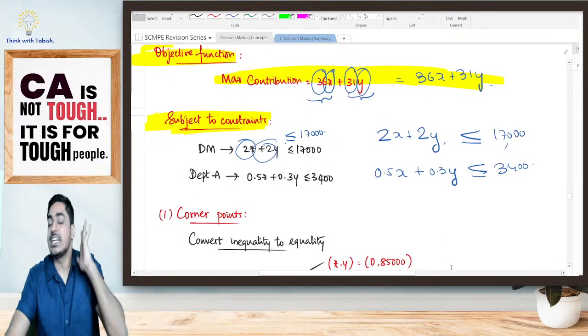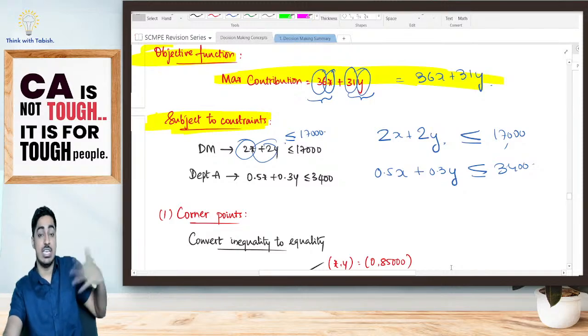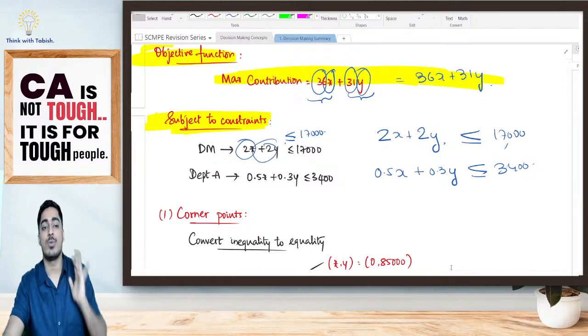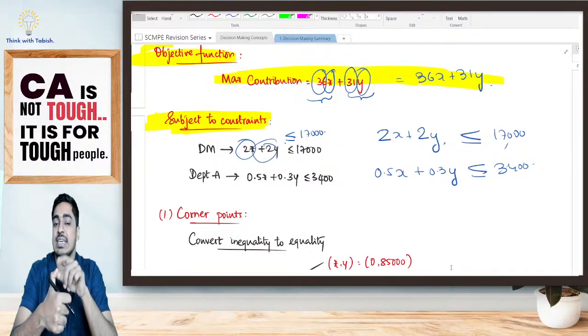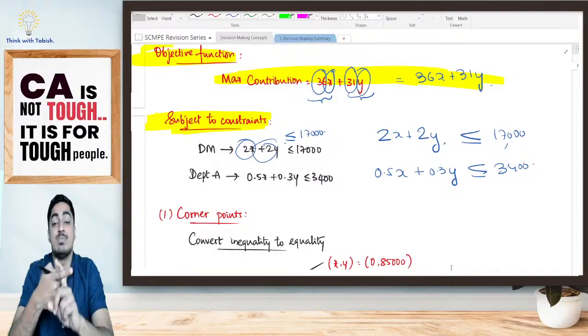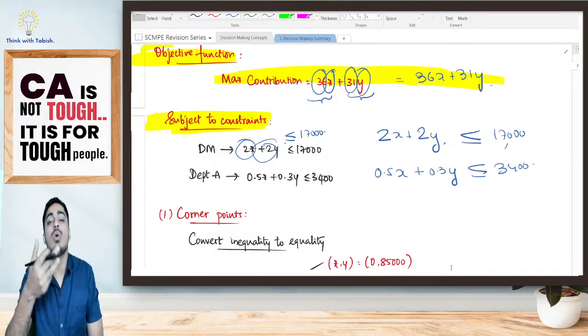So I have set my constraints. Two things I have done, students. Firstly, I checked whether I can solve this question even without LPP. It was not possible. From there, first I set my objective function: maximize your contribution, 36X plus 31Y, subject to constraints. We have written the conditions one by one. Now I should solve them.